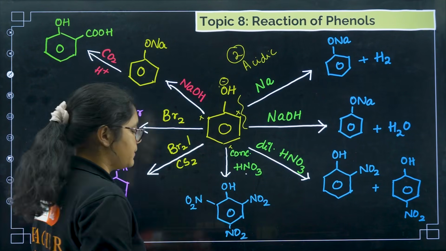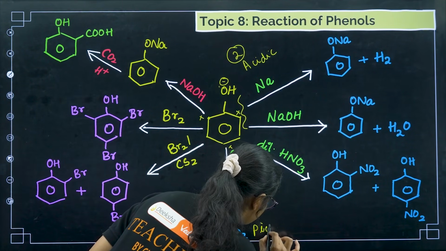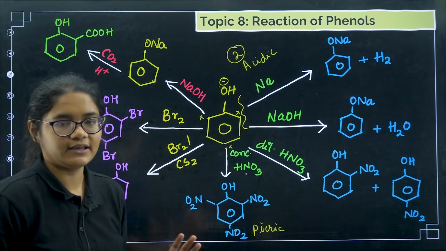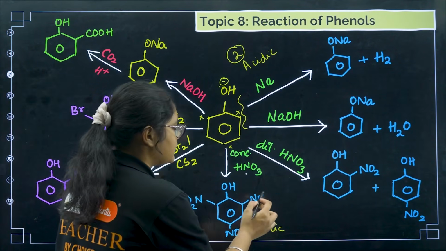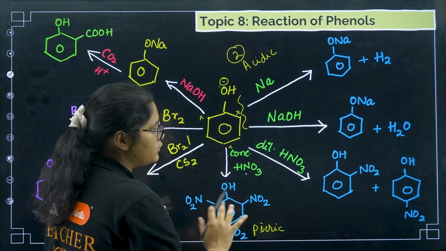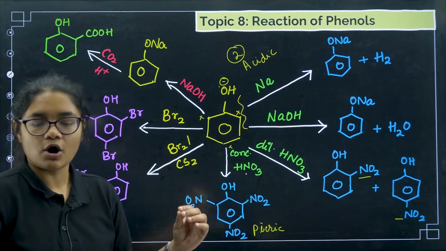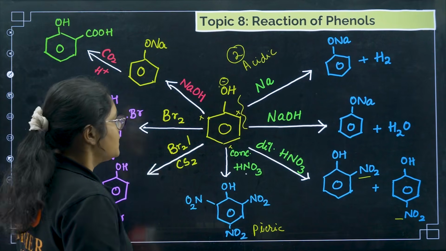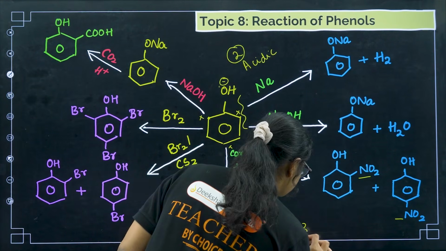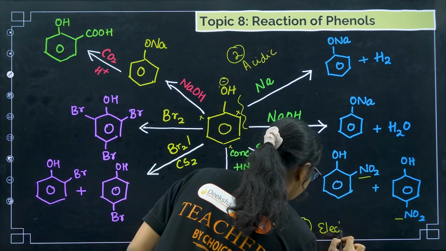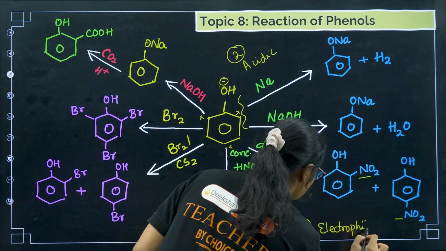All three are occupied, and this compound is called picric acid, which is highly acidic in nature. But if you want just one product, you will take dilute HNO3. In that case, ortho and para products will be produced separately. So this is your third reaction, the electrophilic substitution reaction.